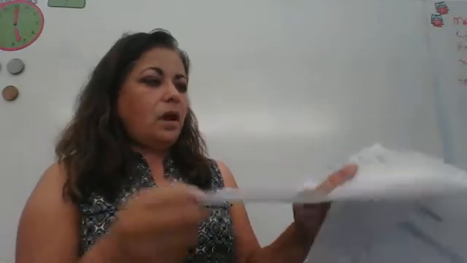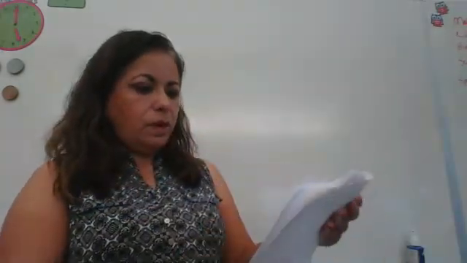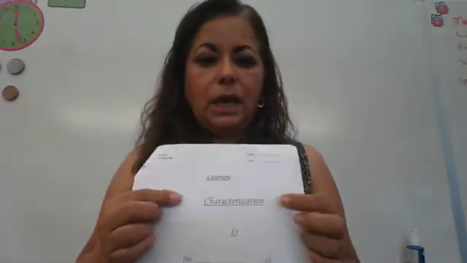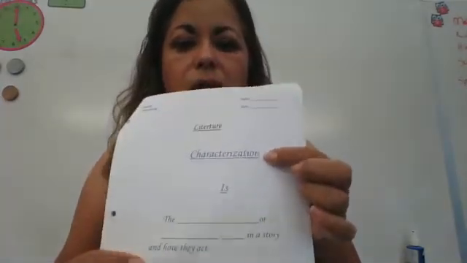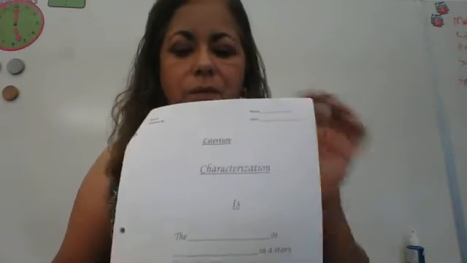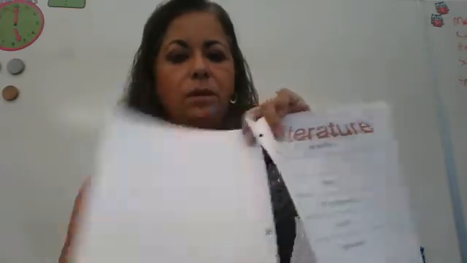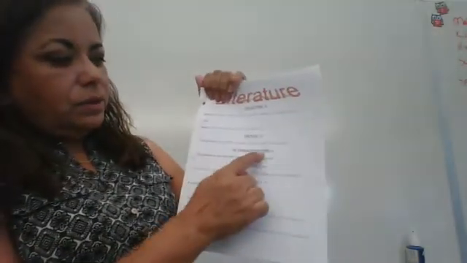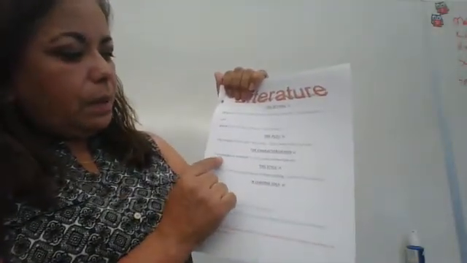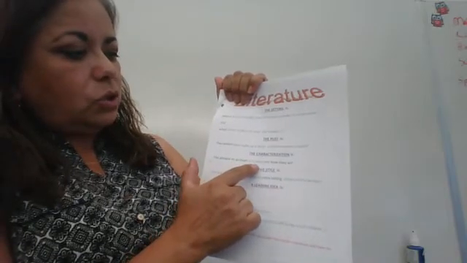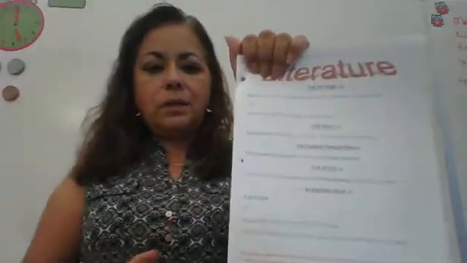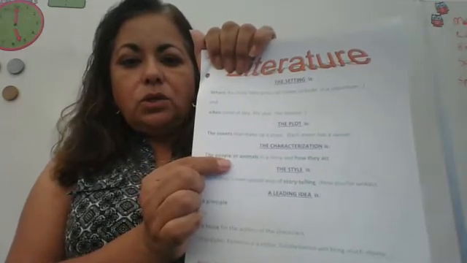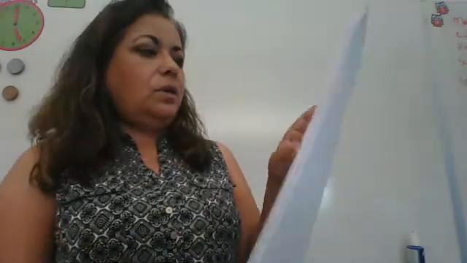All right, on to the next page. I should have numbered them, huh? This is a big, long word. It says characterization. Characterization is, go back over here. What is characterization? Characterization is the people or animals in a story and how they act. The people or animals in a story and how they act.